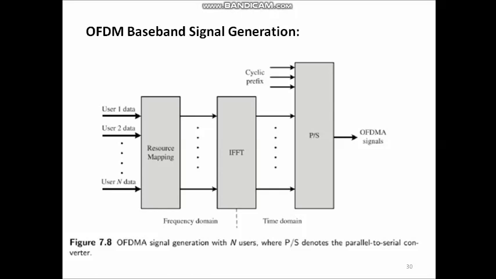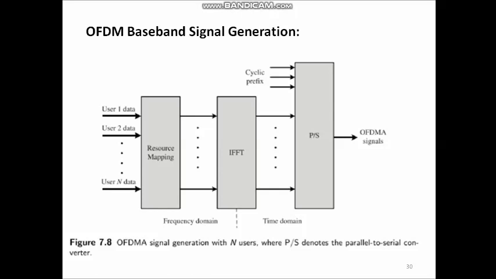For normal cyclic prefix with a subcarrier spacing of 15 kilohertz, cyclic prefix length is 144 or 160, and for extended cyclic prefix with a subcarrier spacing of 15 kilohertz, cyclic prefix length is 512, and for 7.5 kilohertz subcarrier spacing, cyclic prefix length will be 1024.